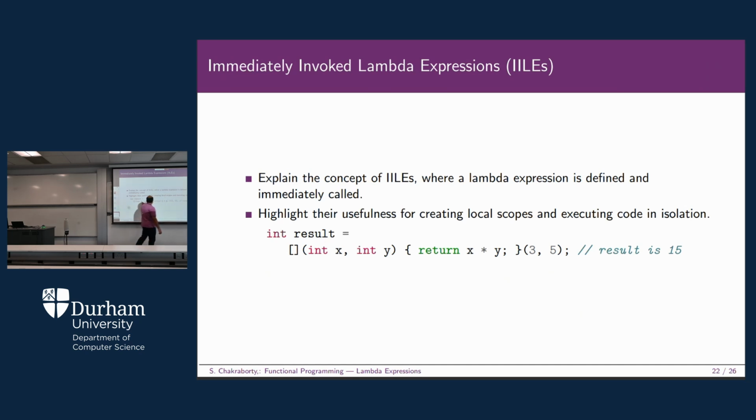Once you have executed this particular part, the result 15 will be automatically assigned to this result. Whatever you want, you just simply change the values here, and you can get the result easily. Okay, so this is how it should basically work. After closing the entire lambda statement, before the semicolon, but after defining this entire lambda function or lambda expression, you can mention your arguments within a bracket, and thus the result will be printed here or assigned to this variable called result.